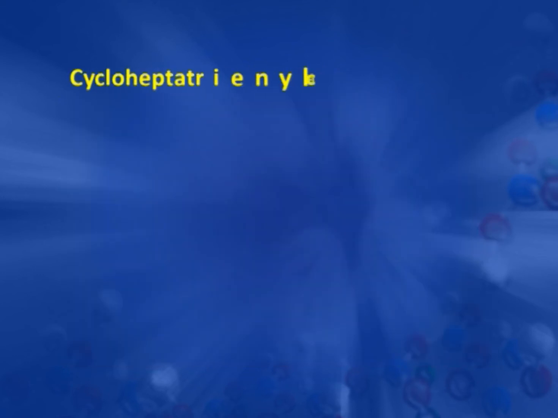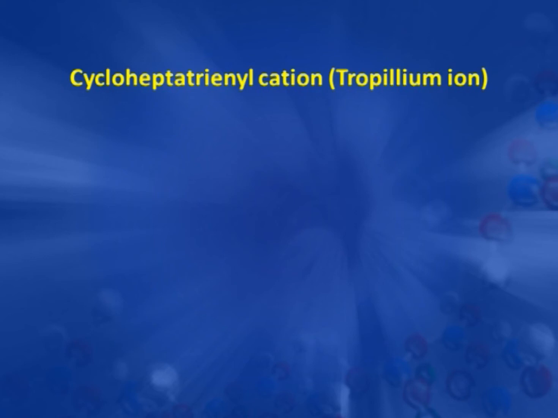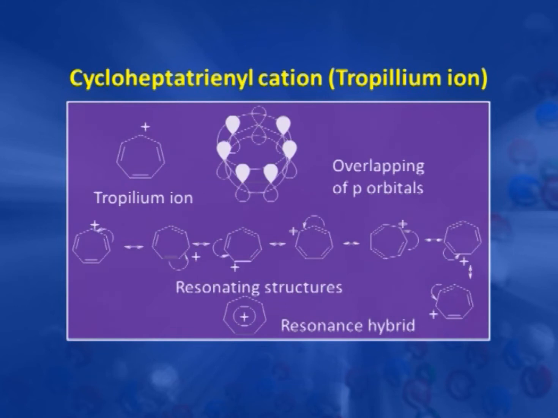Now, the next ion we take is the cycloheptatrienyl cation, which is also known as the tropylium ion. It is a 7 carbon ring. Again here we have 3 conjugated double bonds with 1 positive charge, which is also in conjugation with these double bonds.